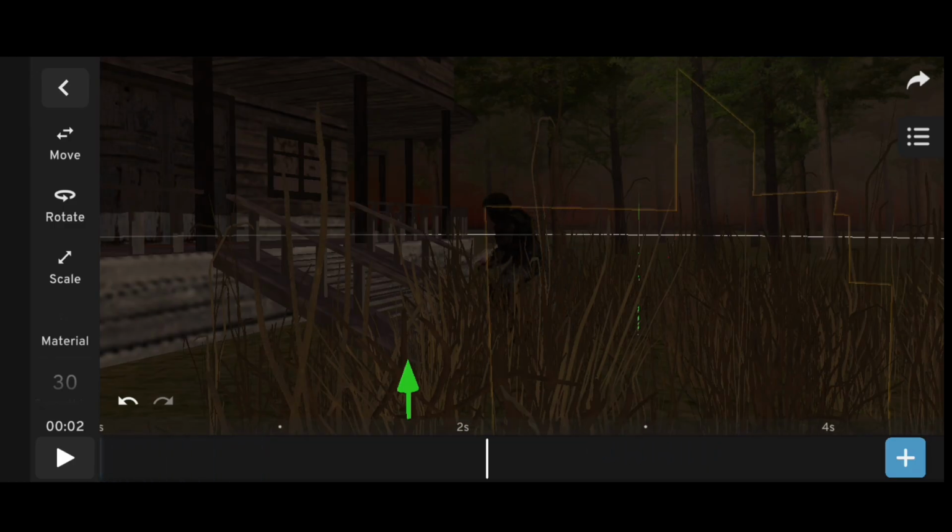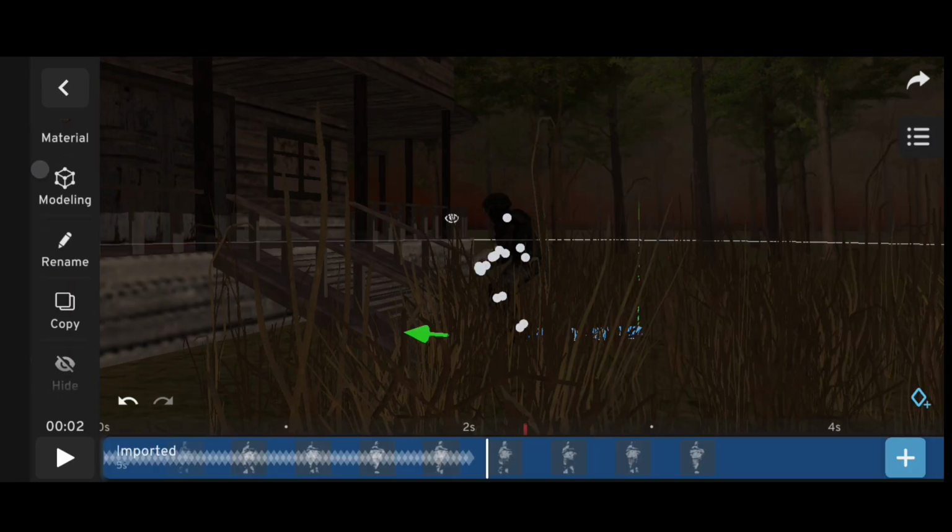After this, keep the animation as long as it is needed and cut the remaining layer.